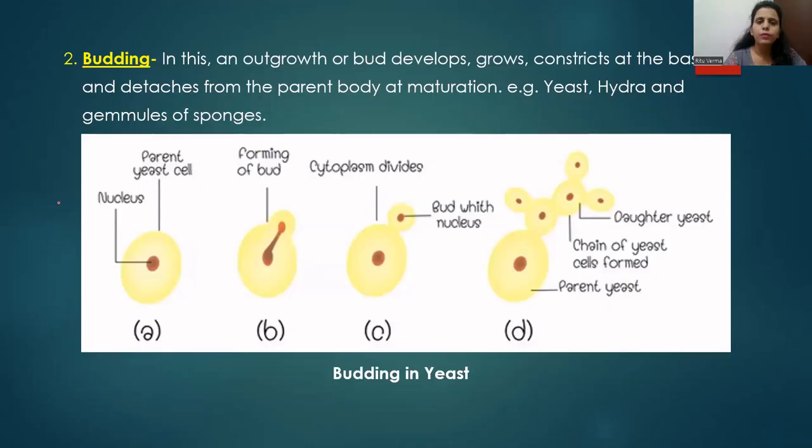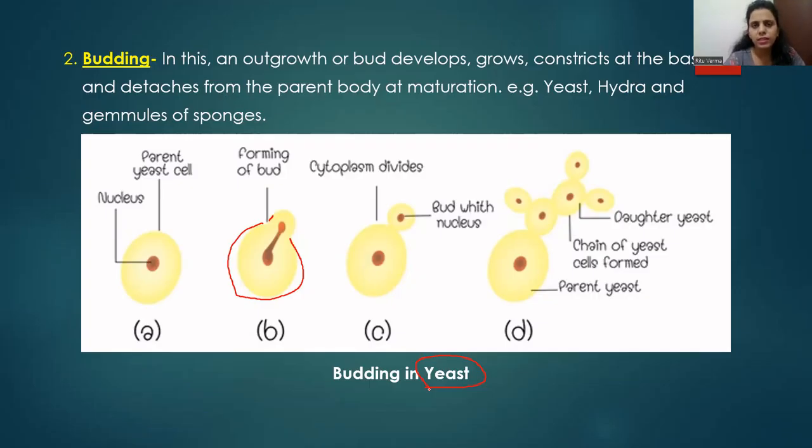Now, in the process of budding, as the name suggests, a small outgrowth or bud-like structure develops from the parent's body. You can see in the picture the parent body. This is an example of budding in yeast. Yeast, we all know, is a fungus, an example of a microscopic fungus. You must have heard about yeast in your lower classes.